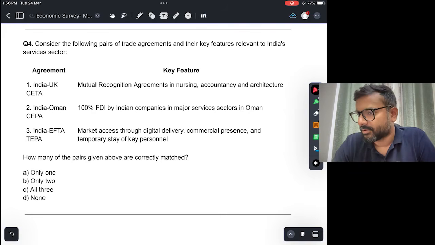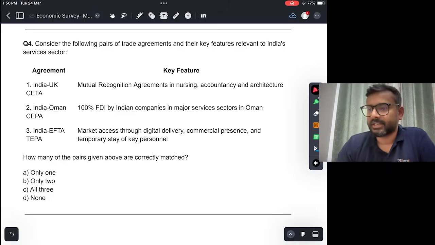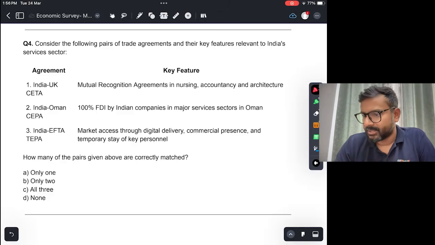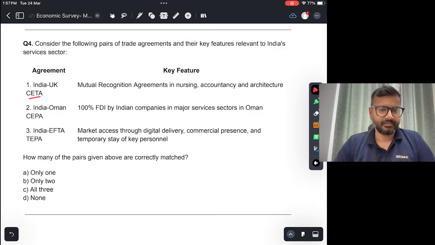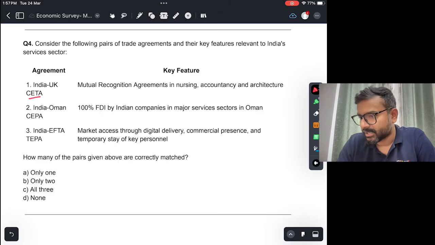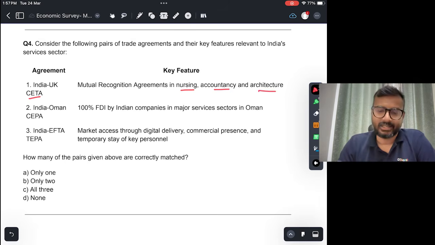All right. Consider the following pairs of trade agreements and their key features relevant to India's services sector. Okay, let's see. India UK CETA, Comprehensive Economic Trade Agreement: mutual recognition agreements in nursing, accountancy, and architecture. Okay, now this is true.